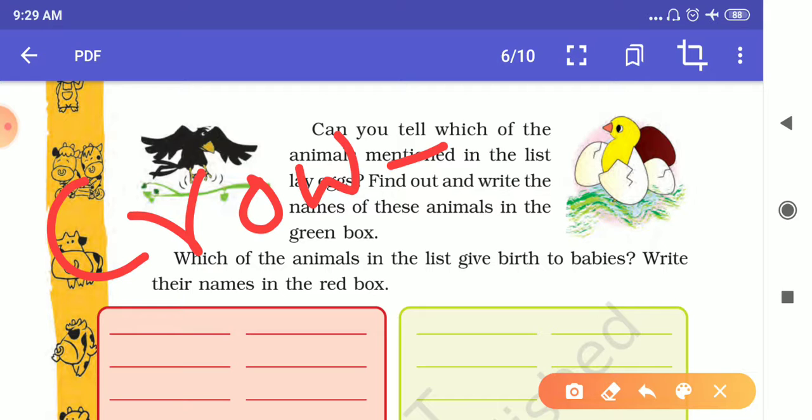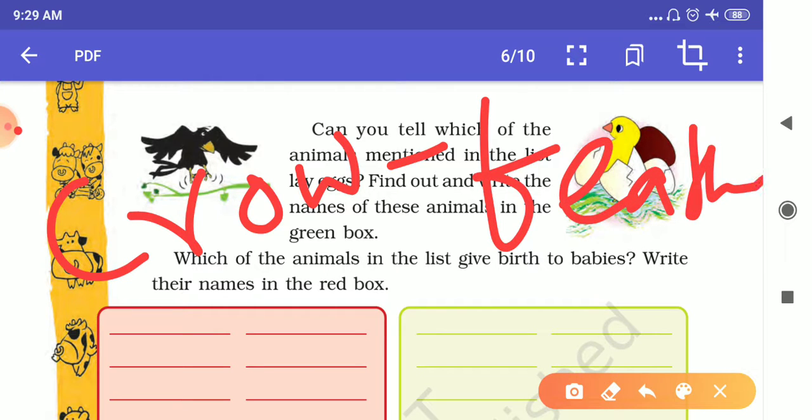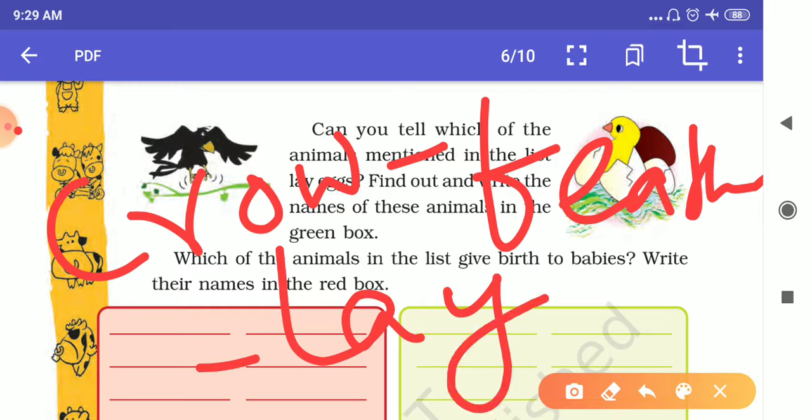We cannot see the ear of a crow. A crow has feathers on its skin. It doesn't have hairs on its skin. And a crow lays eggs. It does not give birth to its little ones. They lay eggs.